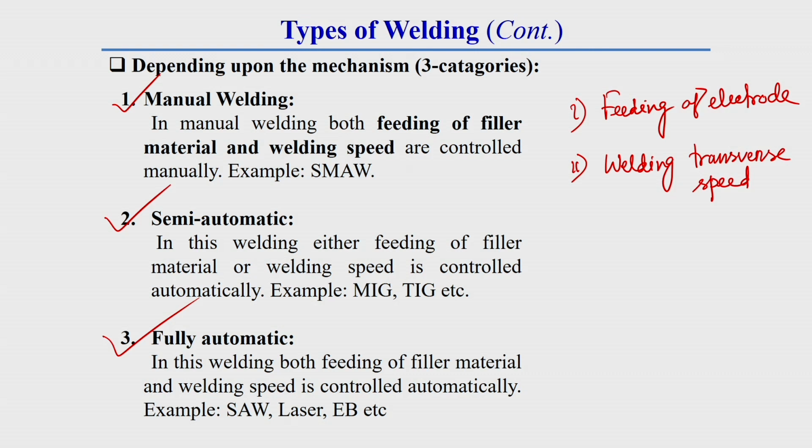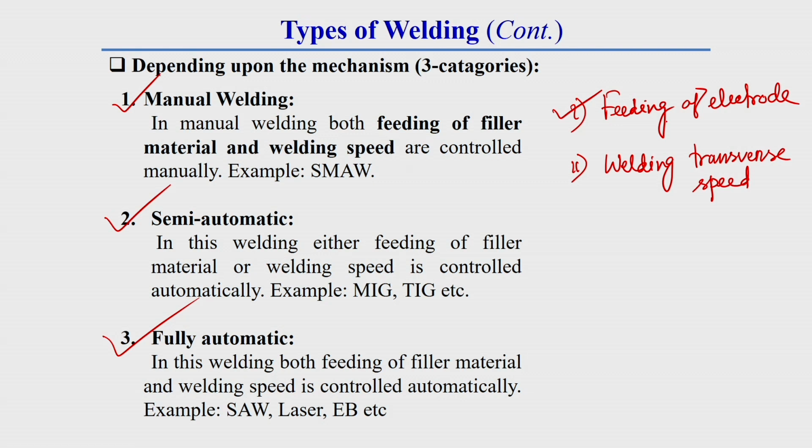Generally in welding, to deposit the filler material, there is a continuous feed of the electrode. So that also has a speed. That is why this is a very important parameter.